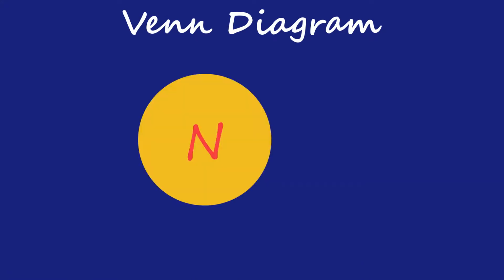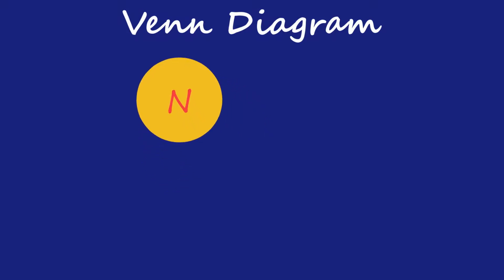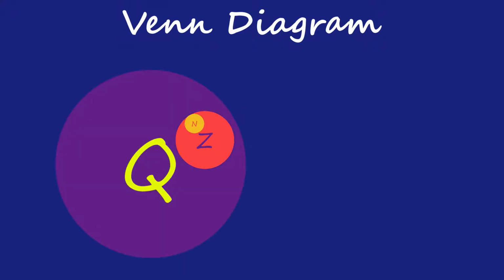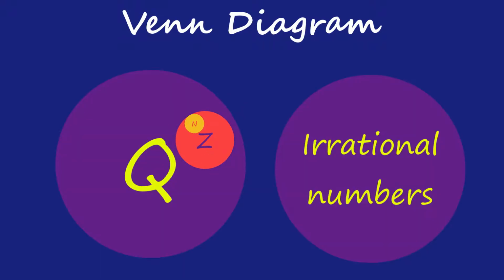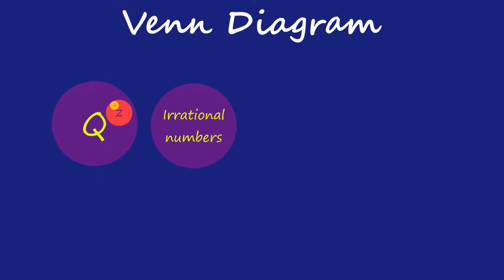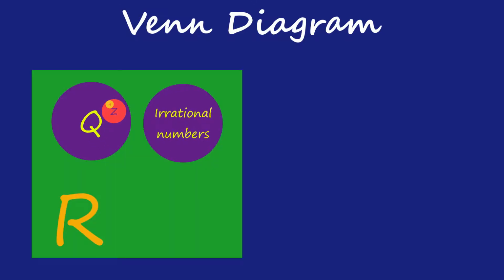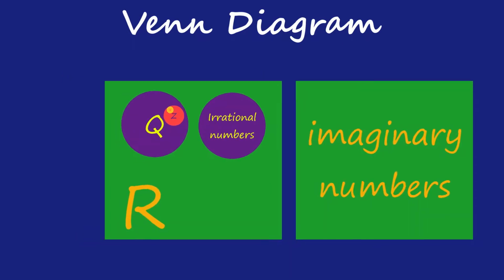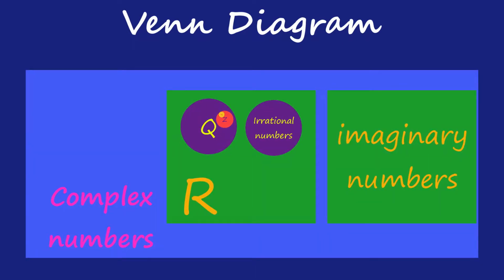The Venn diagram shown here will summarize the number systems that we have discussed just now. As we can see, the natural numbers are a subset of integers. These integers are a subset of rational numbers. The set of irrational numbers forms an altogether completely different set. The set of rational and irrational numbers gives us the set of real numbers. Again, we have a different set of imaginary numbers. The combination of real numbers and imaginary numbers will give us the complex numbers.